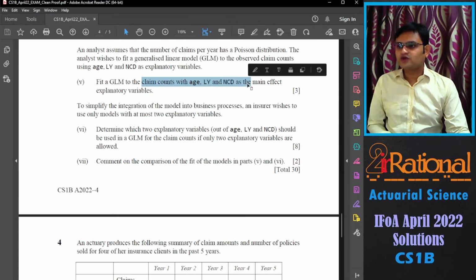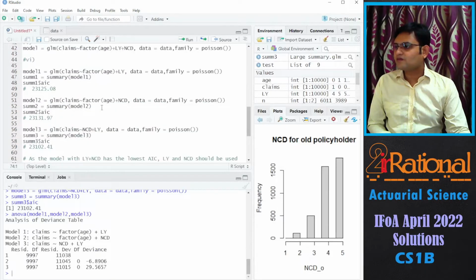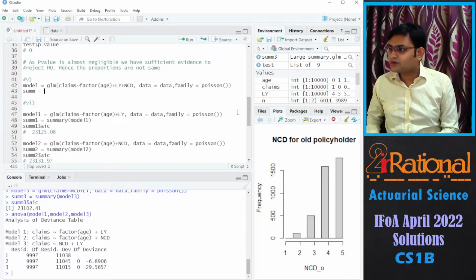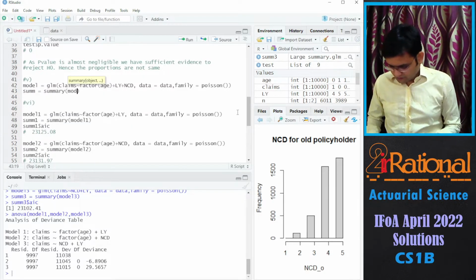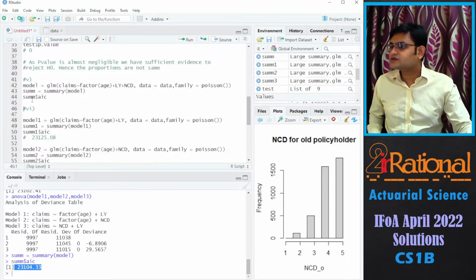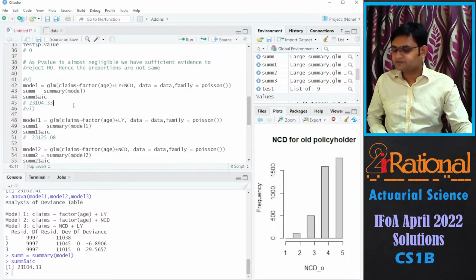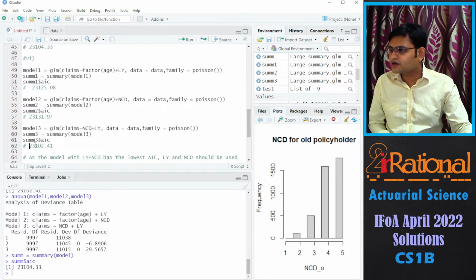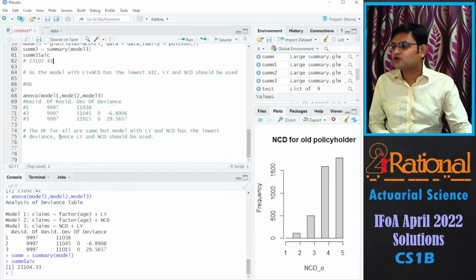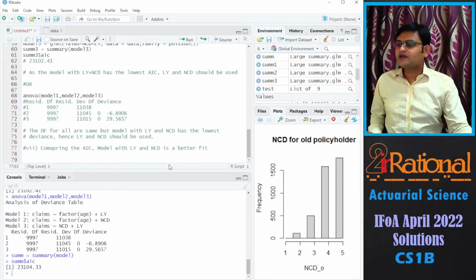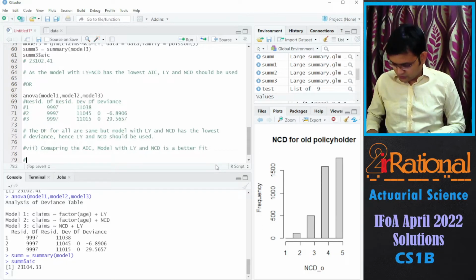So for the 5th one, you can again calculate the AIC. Here you could do the same thing. You can compare the AIC. We know the AIC in the 5th part, and in the 6th part clearly model 3 has a lower AIC, and accordingly you can comment. Comparing the AIC, the model with LY and NCD is a better fit, or you could definitely do the ANOVA test.